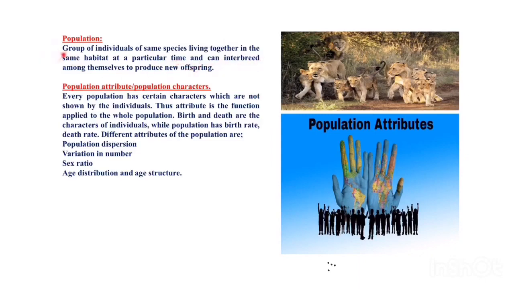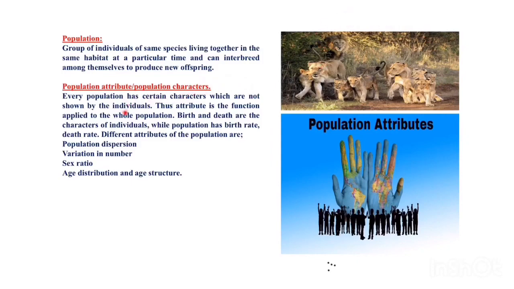Once again, a group of individuals of the same species living together in the same habitat at a particular time and can interbreed among themselves to produce new offspring is called a population. A group of organisms belonging to the same species living together in one particular area and interbreeding among themselves to produce new offspring is called a population.